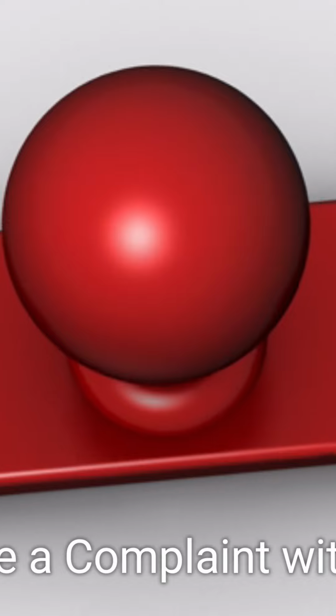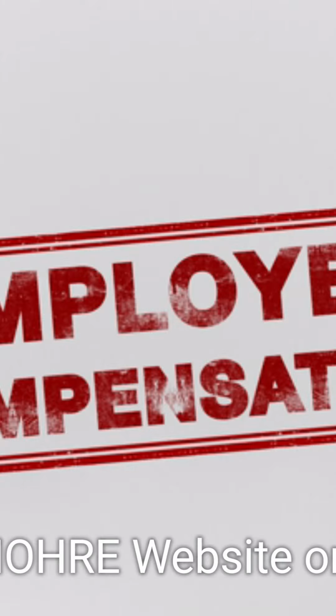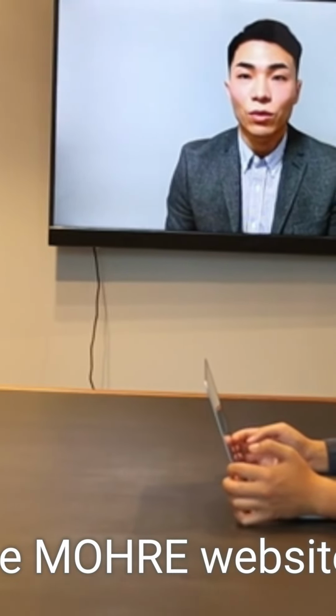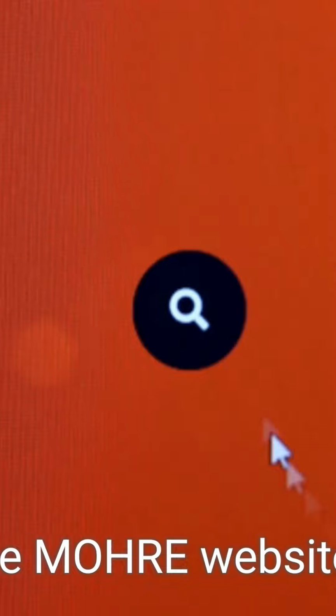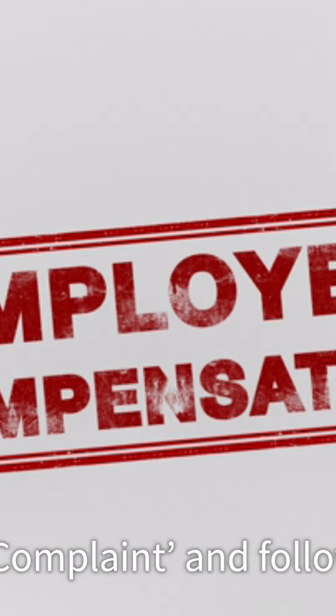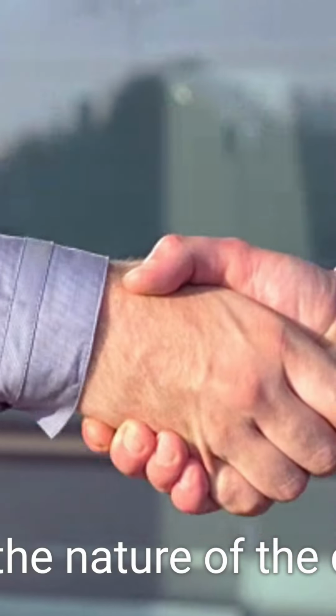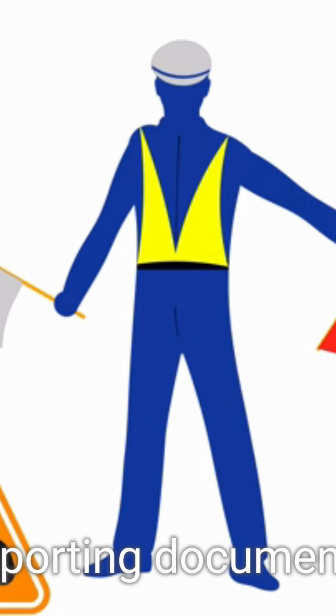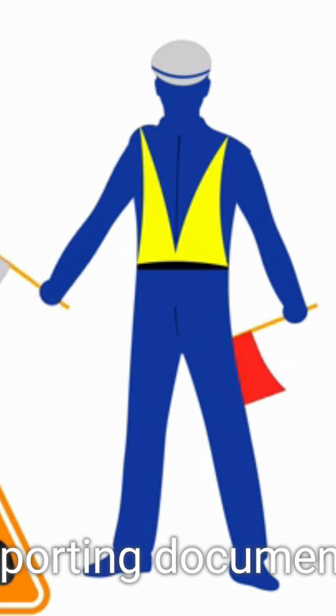How to file a complaint with MOHRE via the MOHRE website or app. Go to the MOHRE website, http://www.mohre.gov.in, or download the MOHRE app. Create an account if you don't have one and log in. Select File a Complaint and follow the steps to provide the necessary details, including the nature of the complaint, employer details, and any supporting documents.